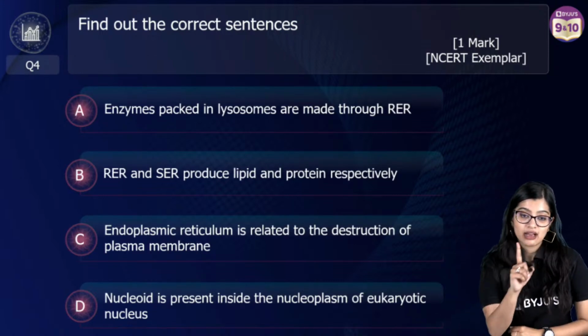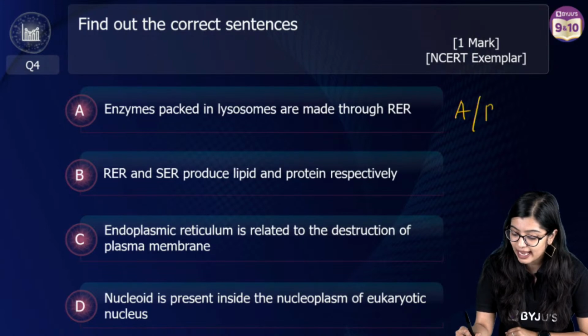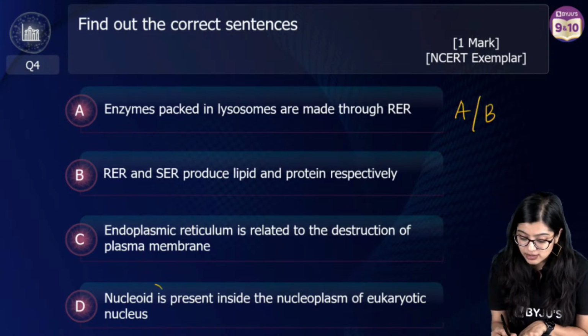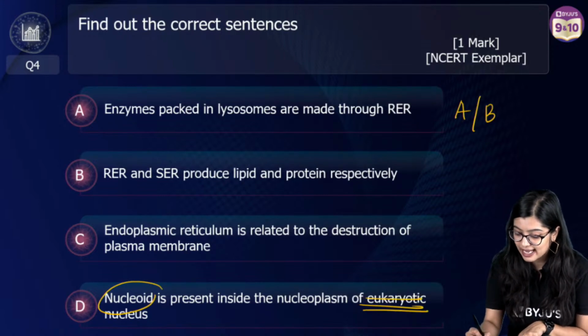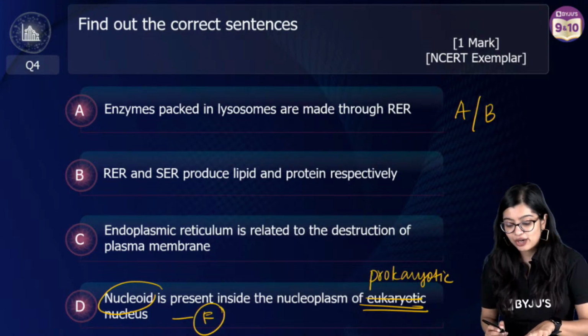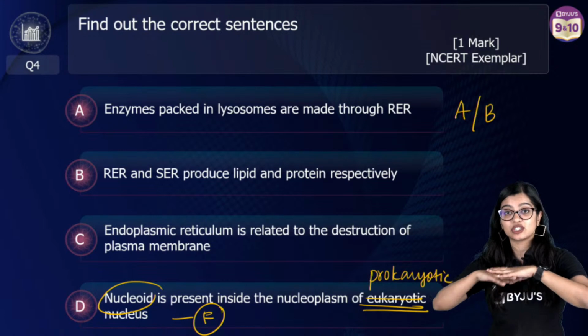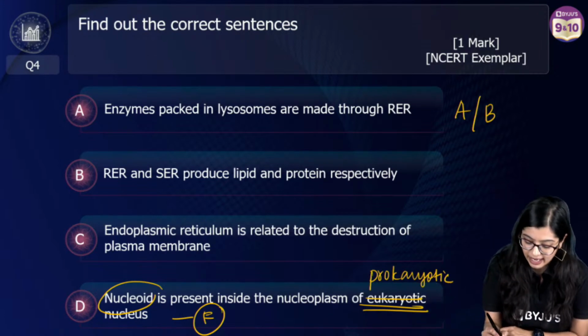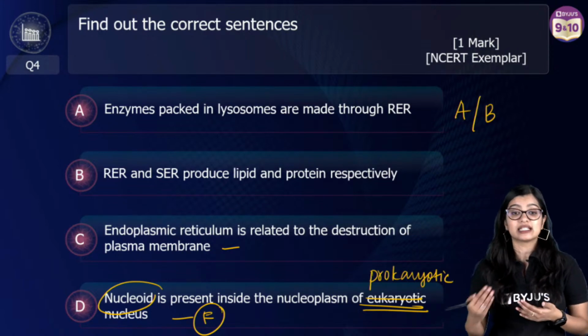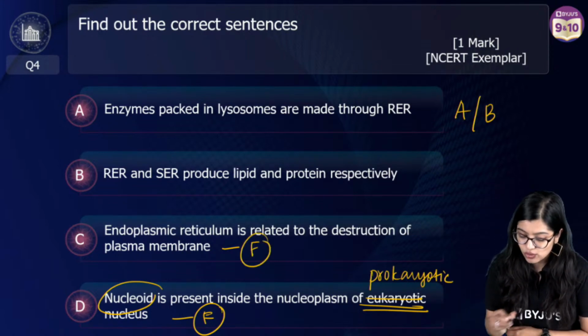Now I can see there is a competition between A and B. We know that the nucleoid is not present in eukaryotic cell. It is present in prokaryotic cell. So this statement is false, right? Endoplasmic reticulum is responsible for destruction of plasma membrane. Absolutely not. It's responsible for membrane biogenesis. It's for synthesis. So this statement is also false.